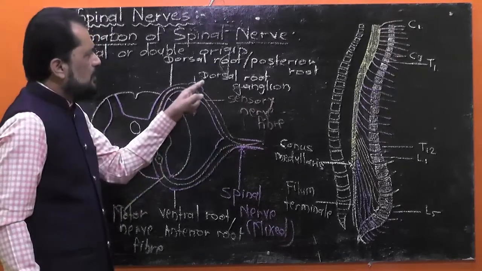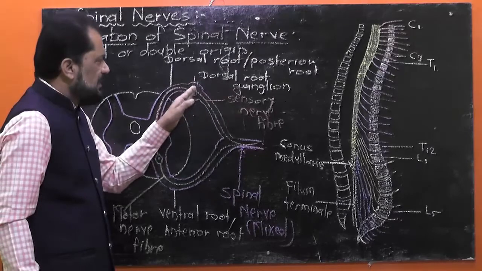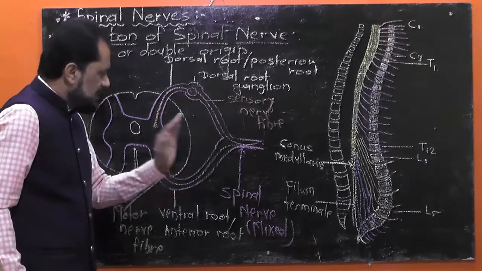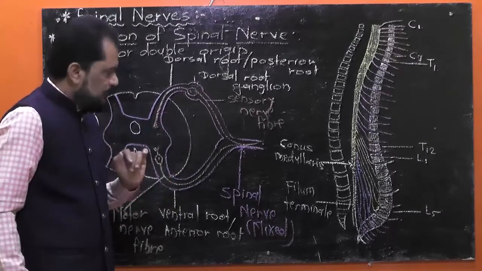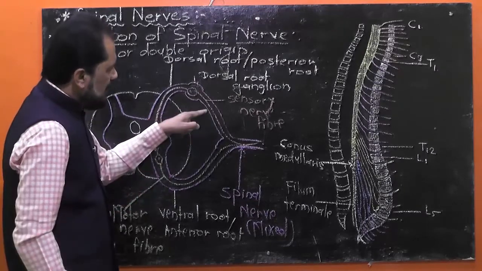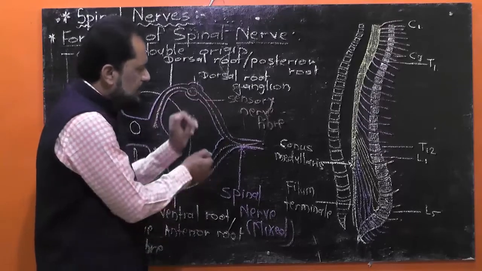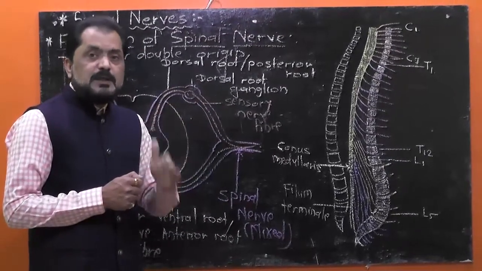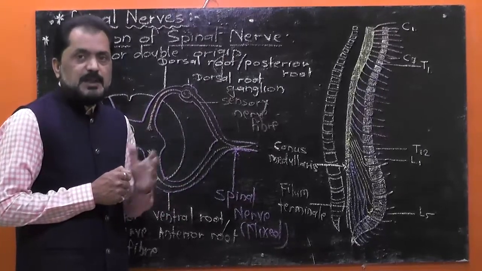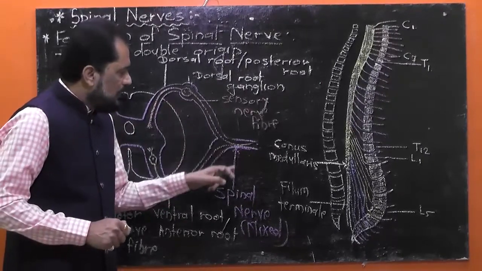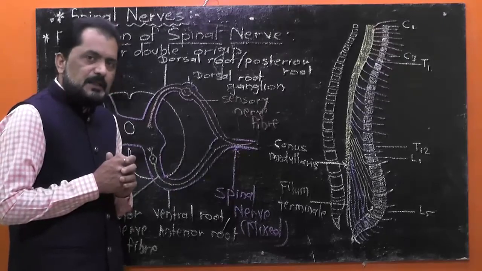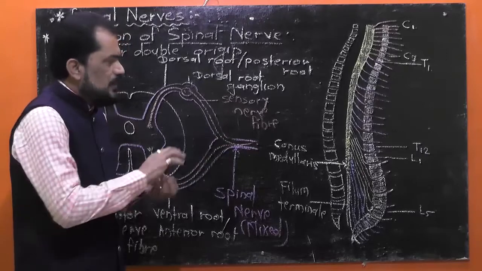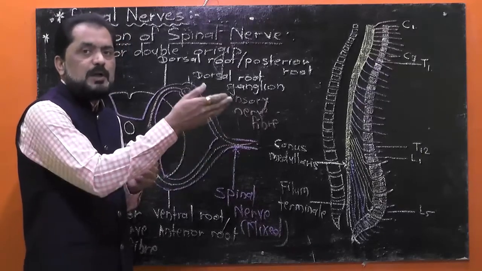Such type of dorsal root ganglion, which is present here on the way of dorsal root, is not present here on the ventral root. Now, the dorsal root and ventral root unite together within the vertebral column, within the cavity of vertebral column, that is neural canal, to form the spinal nerve. And immediately after its formation, the spinal nerve emerges out of the vertebral column.